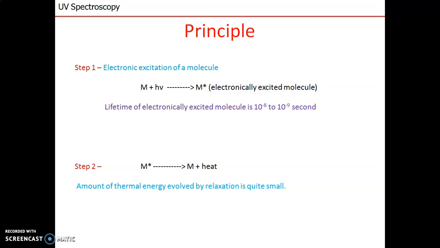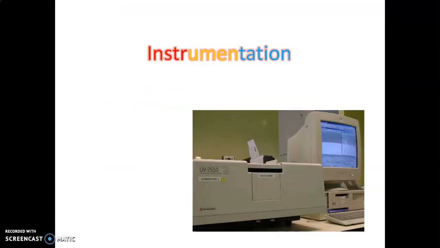The molecule remains in the excited state for 10 raised to power minus 8 to 10 raised to power minus 9 seconds. Then it comes back to the ground state. As the excited state is not very stable, it returns to the ground state by emitting heat or thermal energy. This is the principle behind UV visible spectroscopy.